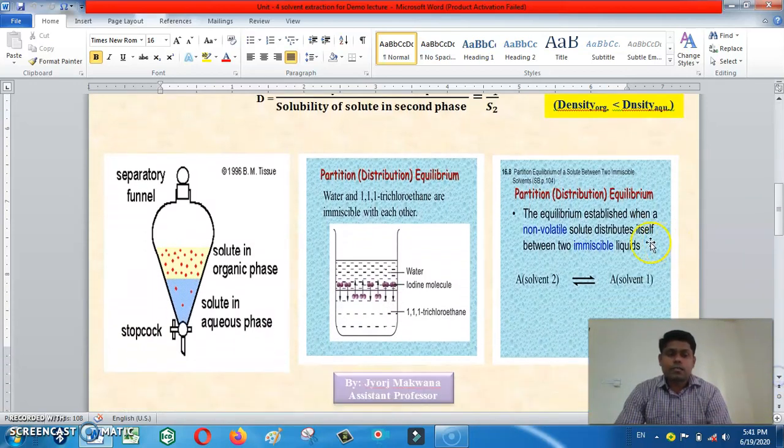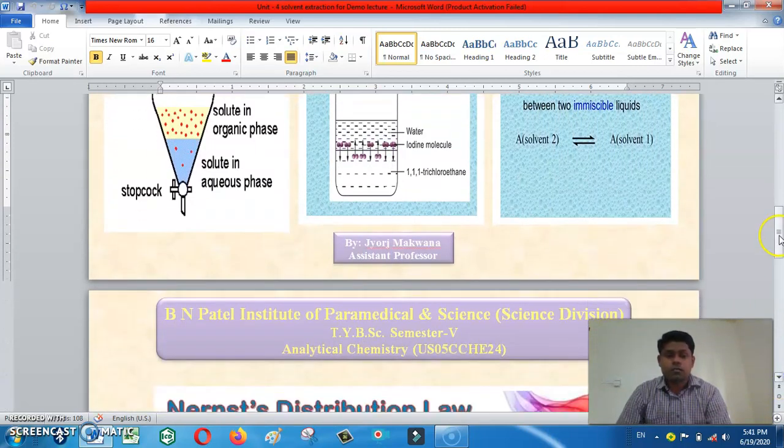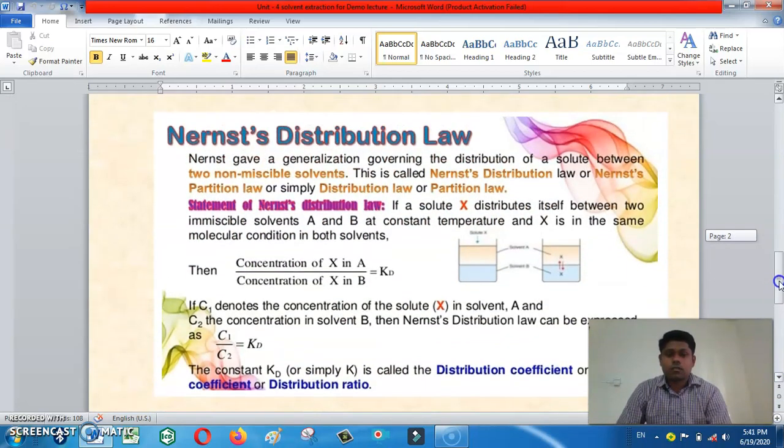That is called partition equilibrium from solvent 1 to solvent 2. It is also known as the Nernst distribution law. Generalization: we can say that a solute X distributes itself between two immiscible solvents A and B at a constant temperature, and X is in the same molecular condition in both the solvents.